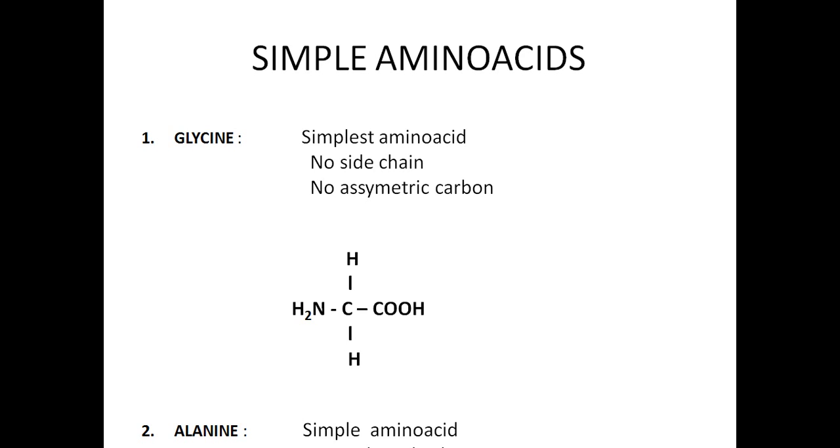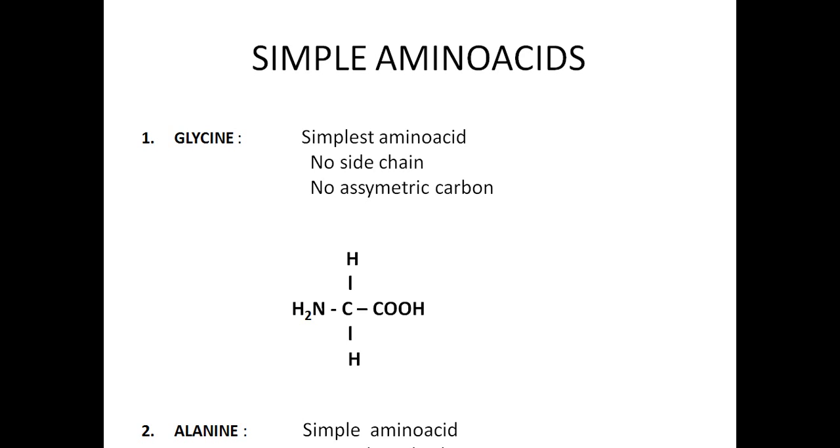So those 20 amino acids are classified into different types based on their structure, side chain, and different criteria. This classification is based on the structure and side chain. The first classification is simple amino acid. Examples: glycine and alanine. Glycine is called the simplest amino acid. It contains no side chain and there is no asymmetric carbon.